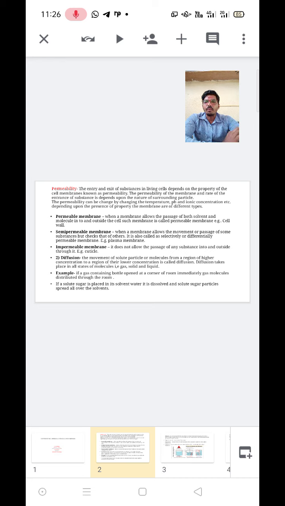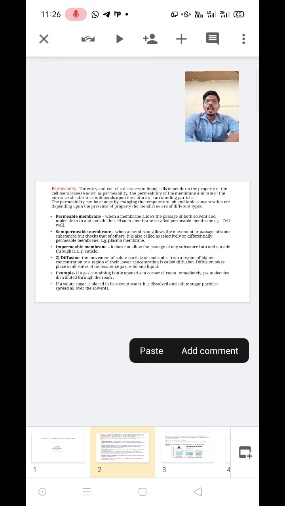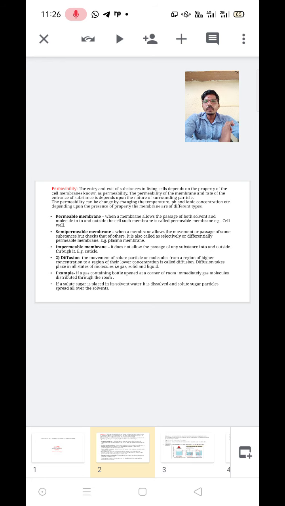Example: cell wall. What is the definition? When a membrane allows the passage of both solvents and molecules, means the molecules and solvents pass into and outside the cell, such a membrane is called a permeable membrane. The example is the cell wall.